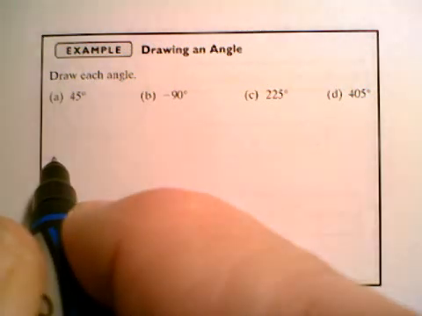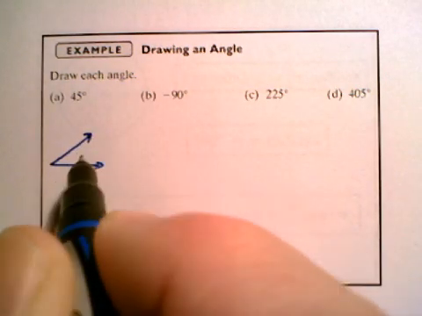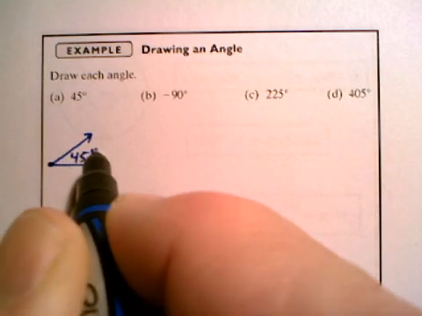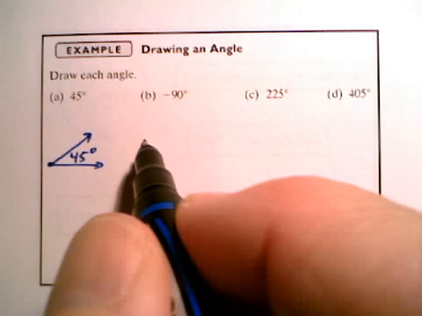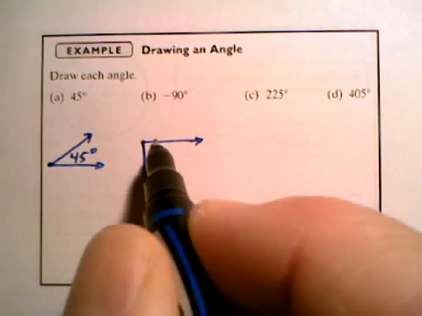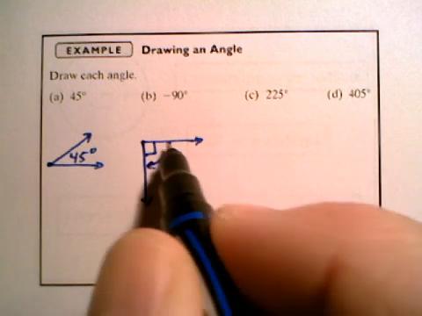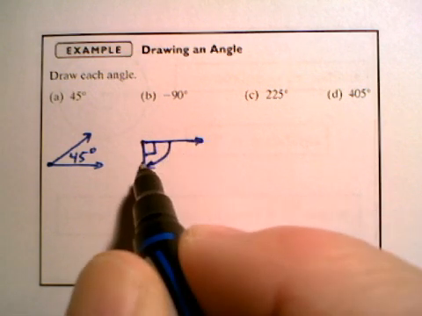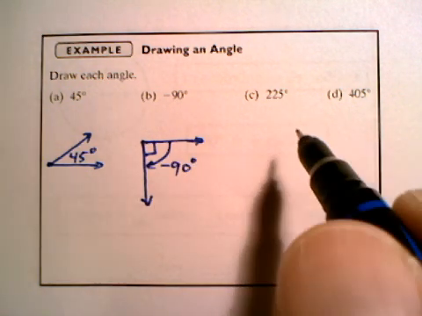Okay, so 45 degree angle, draw this, and then the terminal side, the initial side, the vertex, and then you label it as 45 degrees. You don't have to be perfect, you just have to get it close. Okay, but make sure you label it. A negative 90 degree angle would look like that. You rotate clockwise from the initial side 90 degrees. Okay, so that would be a negative 90 degree angle.